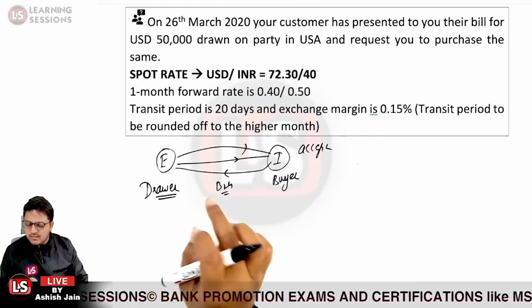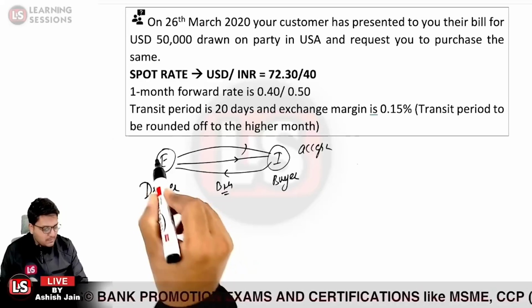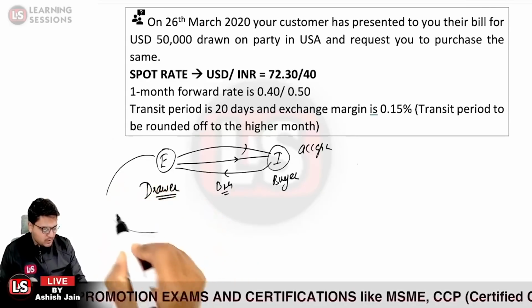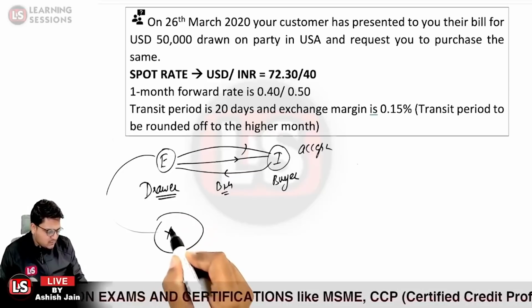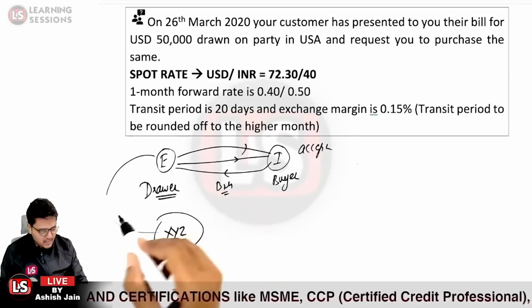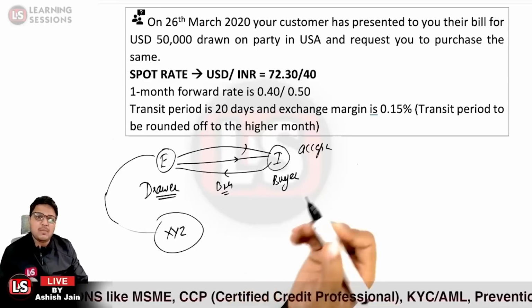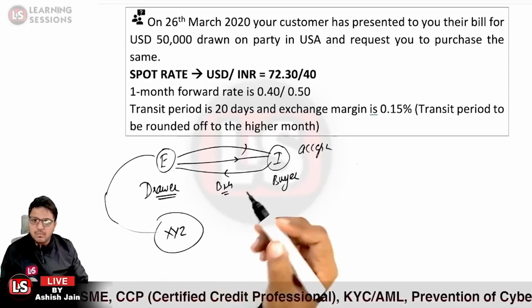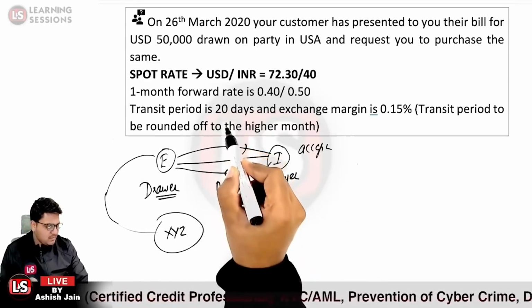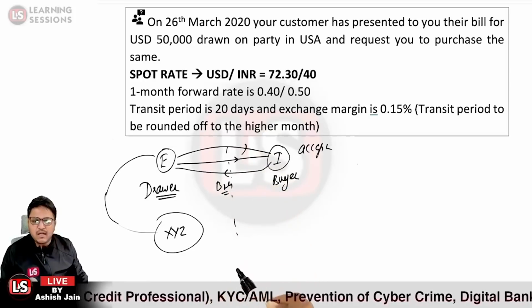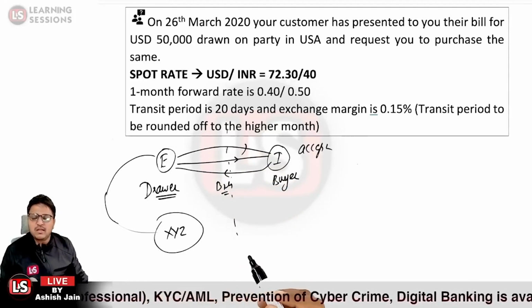Now this bill was received by person E again. Now person E went to the bank XYZ because he basically needs liquidity. Now person I says that I'll pay this bill on demand. But you are not in the same territory, and definitely it's going to take some time.